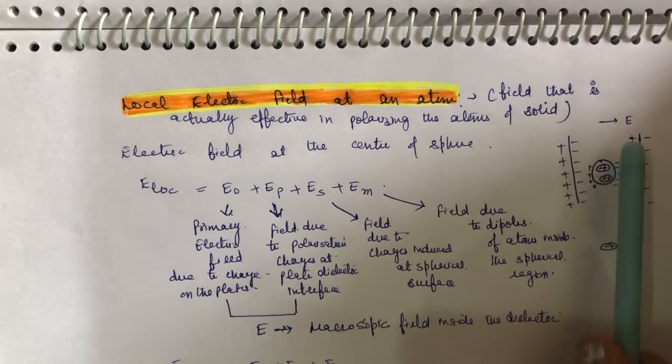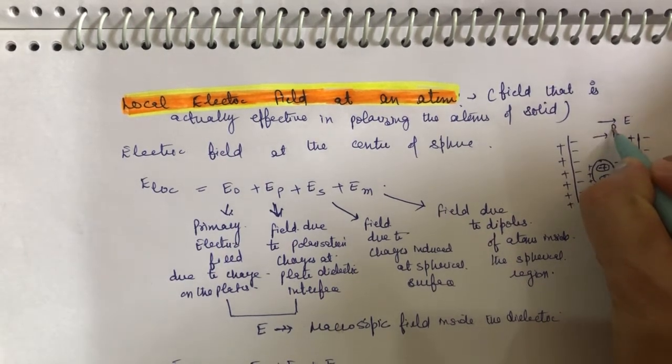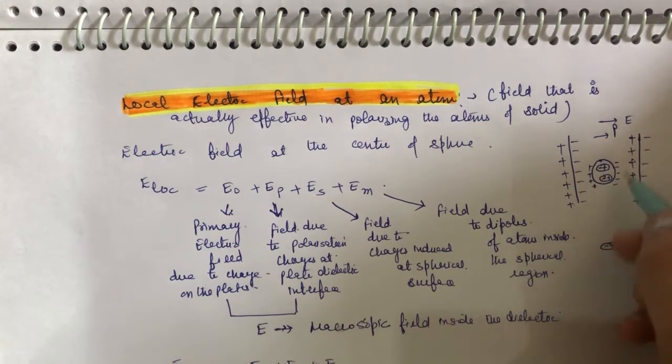There is an electric field and also polarization P. Clear? And the material is polarized uniformly.